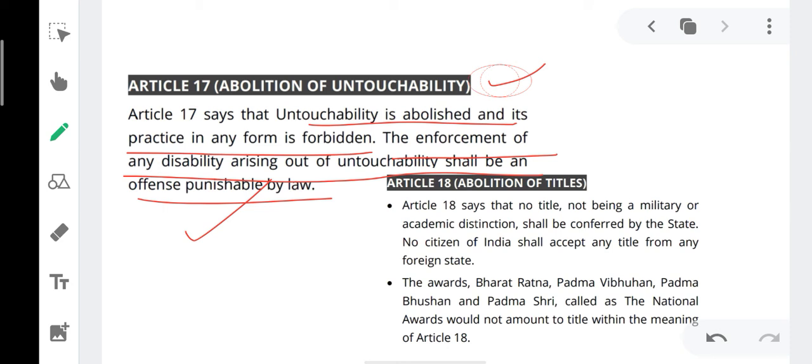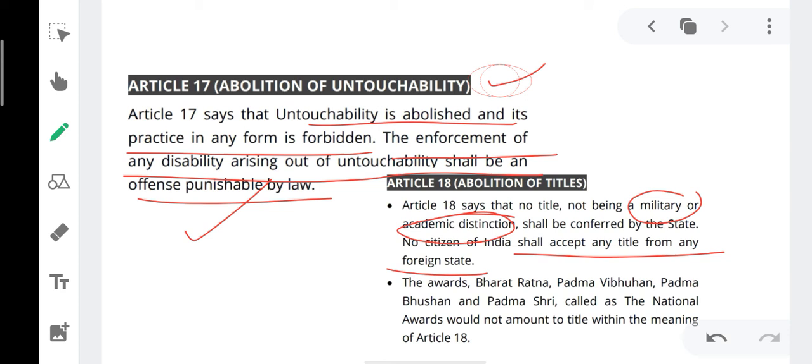Article 18 talks about abolition of titles. In the earlier times, we have heard about the titles such as Zamindars. Article 18 says that no title except military and academic distinction shall be conferred by the state. No citizen of India shall accept any title from any foreign state.